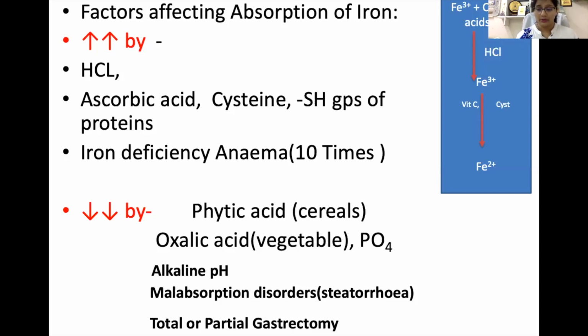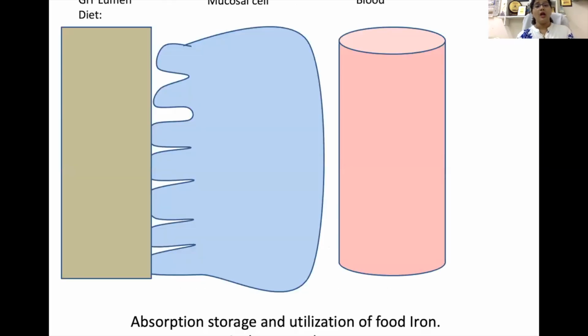In malabsorption disorders, there is free fatty acid, and this free fatty acid forms insoluble soap with the iron, and that's why reduces its absorption. Total and partial gastrectomy reduces the area for absorption of iron, and hence it is a factor which reduces iron absorption.